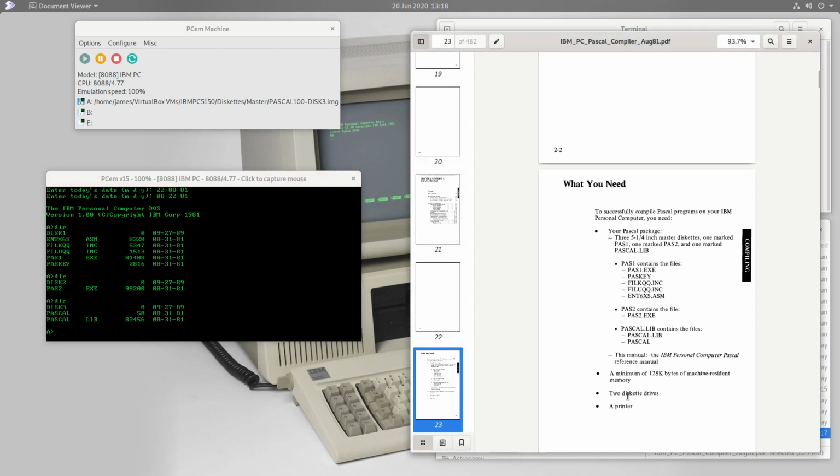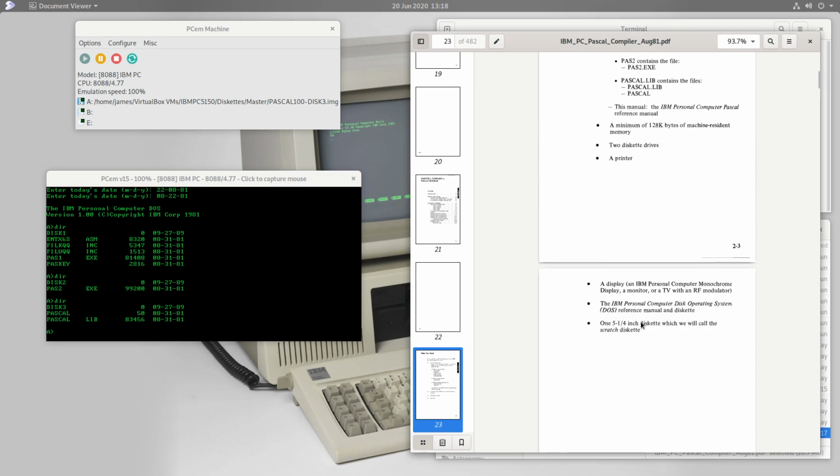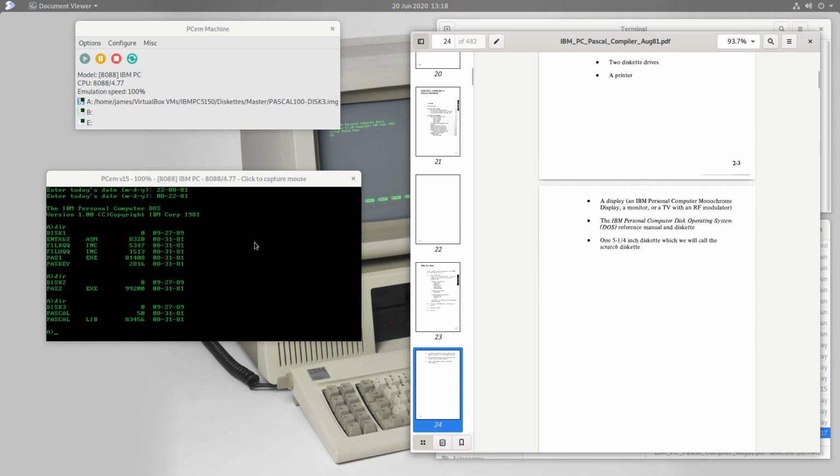All right. We need 2 diskette drives, which we are emulating. We have a system with 2 diskette drives. It says we need a printer, but we'll actually get by without a printer. We need a display, which we are emulating here. We're emulating the monochrome display. And of course we need the disk operating system, which we're running right now. And then we'll need an additional 5 1/4 inch disk on which we'll be writing our programs. And this manual calls it the scratch diskette.